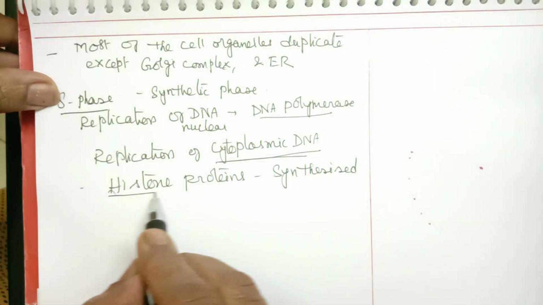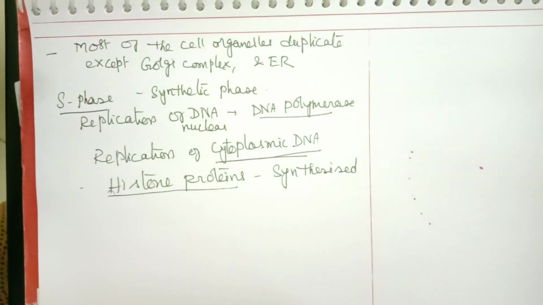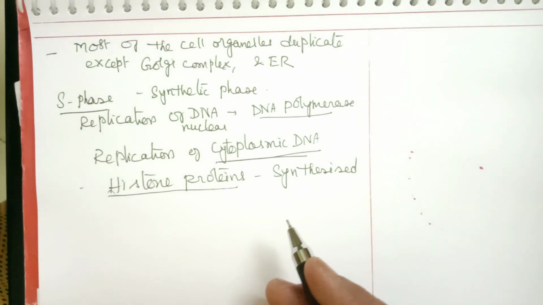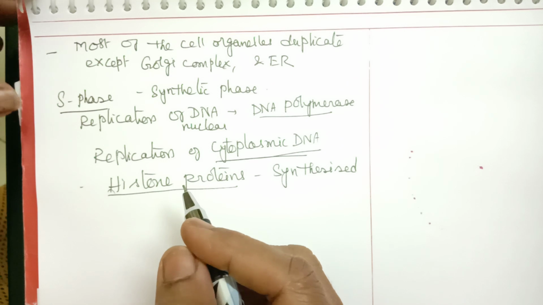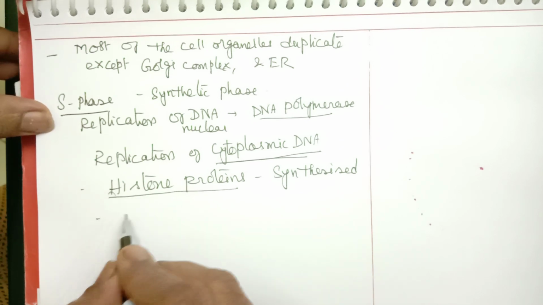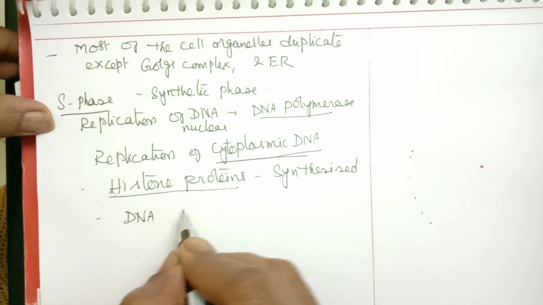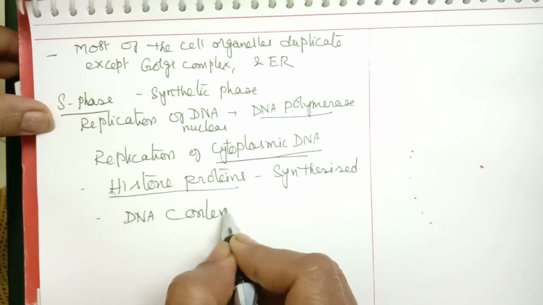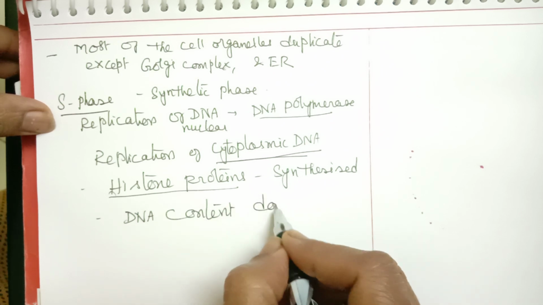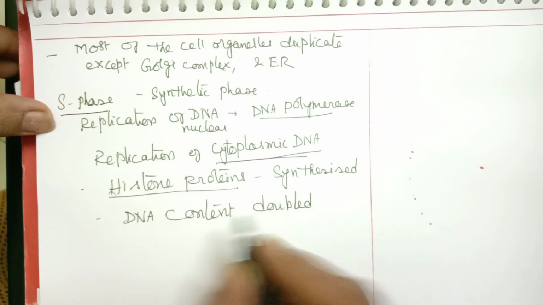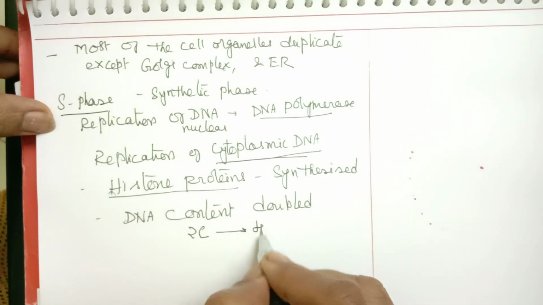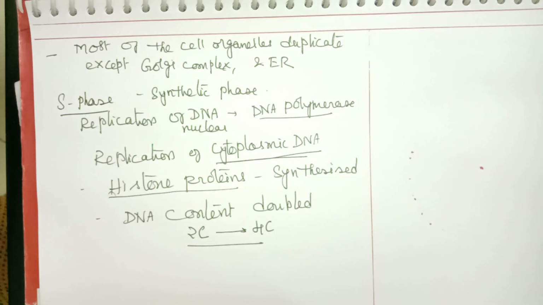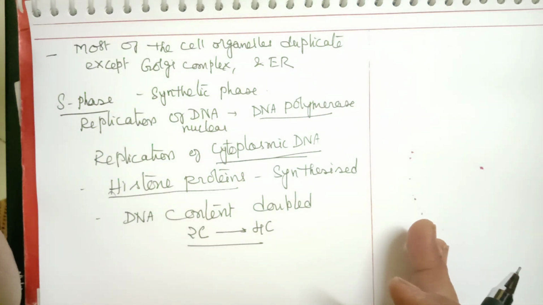We know histone proteins are associated with packaging of DNA. So histone proteins are also synthesized here. So here DNA content is doubled. That means if DNA content is initially 2C, then it becomes 4C. From 2C to 4C.